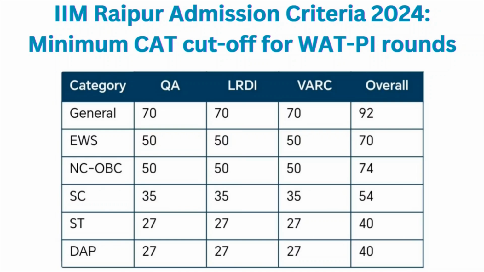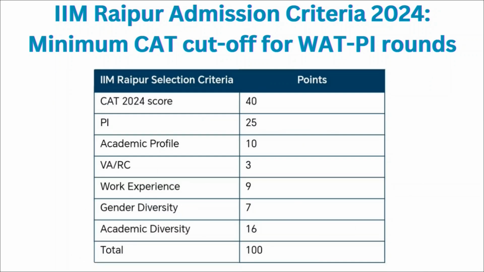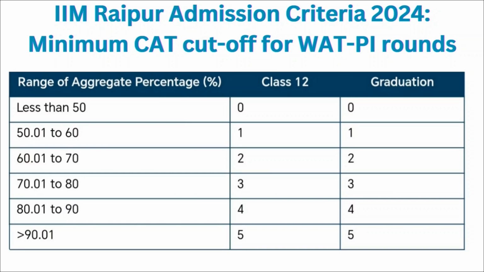If we consider the final selection criteria, then 40% weightage is given to your CAT score, 25% weightage is given to the personal interview, 10% weightage is given to the academic profile, 3% weightage is given to the VRC, then 9% weightage is given to the work experience, 7% weightage is given to the gender diversity, and 16% weightage is given to the academic diversity. Then some marks are given on the basis of your class 12th and graduation percentage.